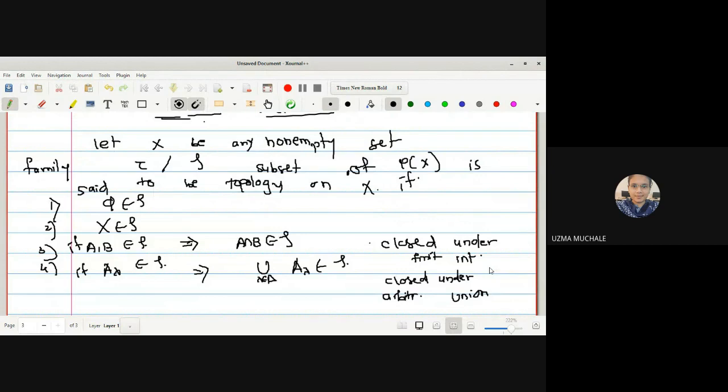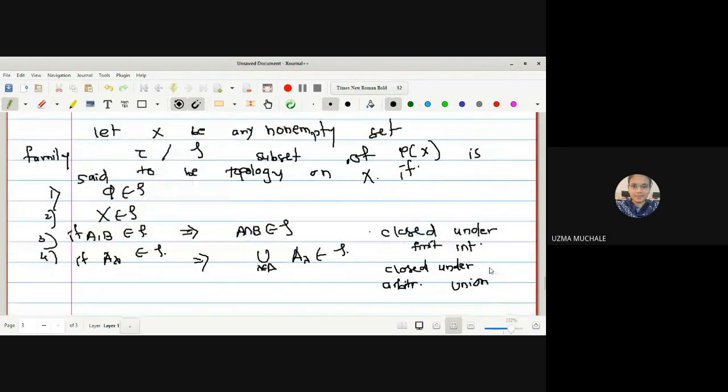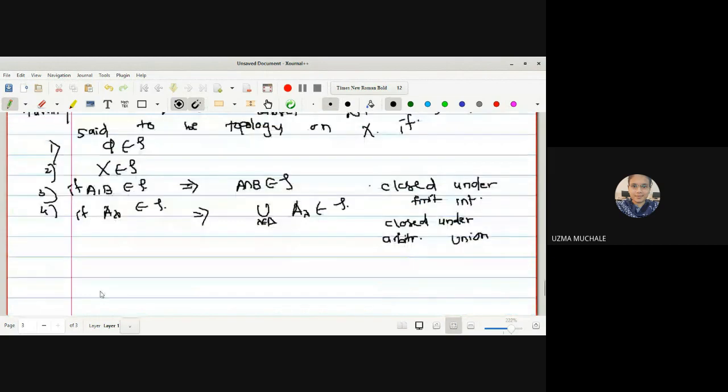Now here, if you consider this definition, we know that phi and X are always open and closed. Now what about the things we have seen here? A and B are members of two, their intersection is also a member of two. This is the property of an open set. The next one is that the arbitrary union of open sets is an open set. So these are the properties related to your open set. Usually in the whole paper of general topology, we are going to consider only the open sets.